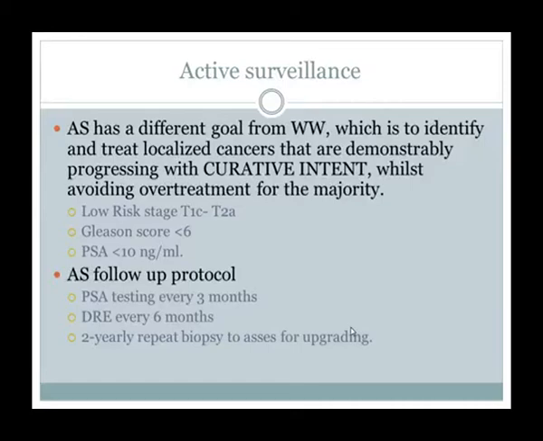In active surveillance, the patient is actively followed. Like in watchful waiting, we follow the patient after 6 months, but here we follow the patient's serum PSA every 3 months, rectal examination every 6 months, and we have to repeat the biopsy for assessing upgrading of tumor on histopathology, so a 2 yearly repeat biopsy.